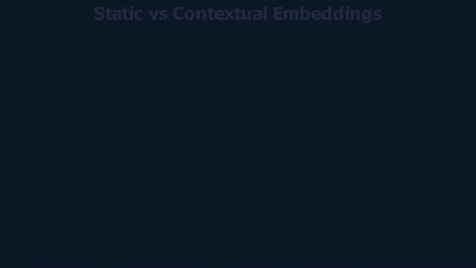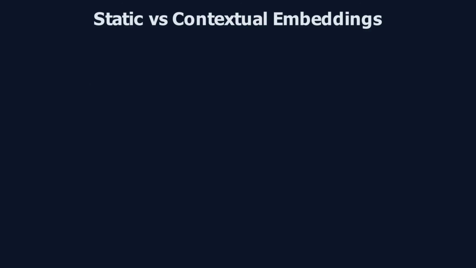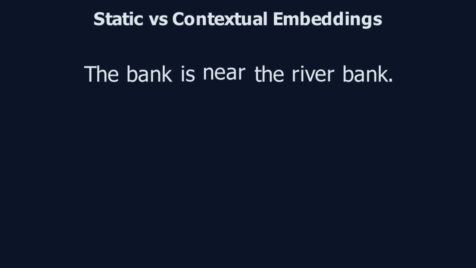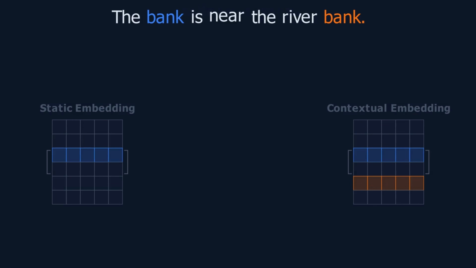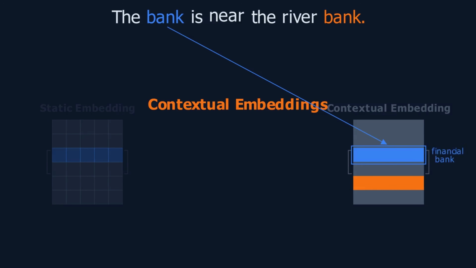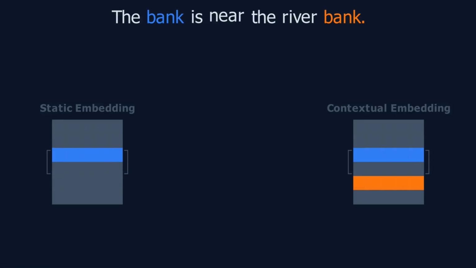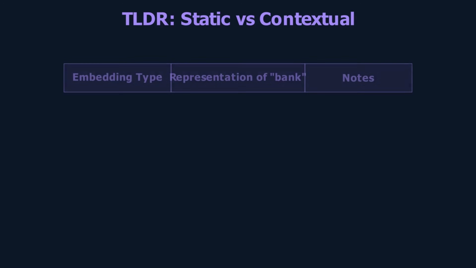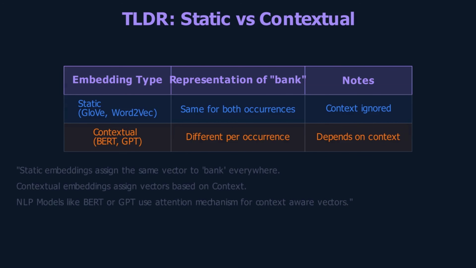Now, let's understand how static and dynamic embeddings differ from each other. Consider the given sentence. Are both instances of bank in the sentence the same? The answer is no. Although the word is identical, its meaning varies depending on the context in which it appears. Let's look at how both embeddings encode the given sentence. If you use static embeddings, it will encode both the financial bank and the river bank as the same vector. On the other hand, contextual embedding encodes bank as different vectors, because both are used in different contexts. This awareness of context makes dynamic embedding special, and modern large language models like GPT use contextual embeddings instead of static embeddings.